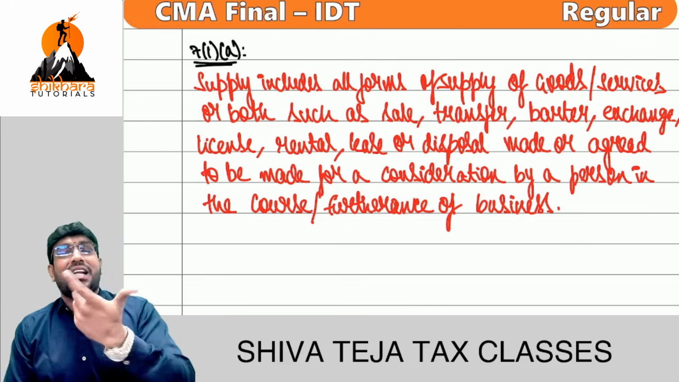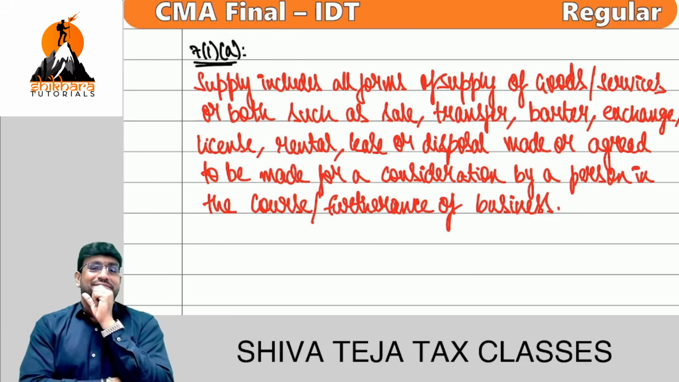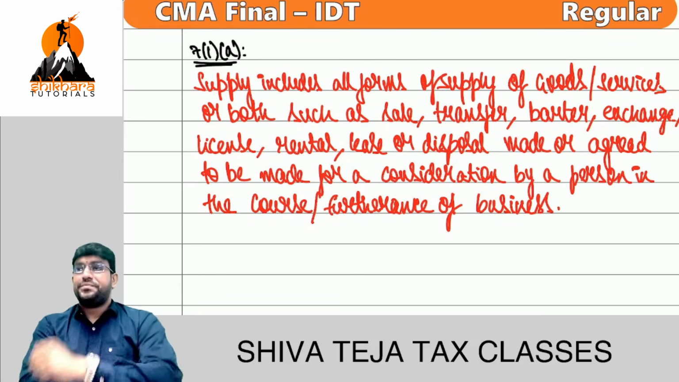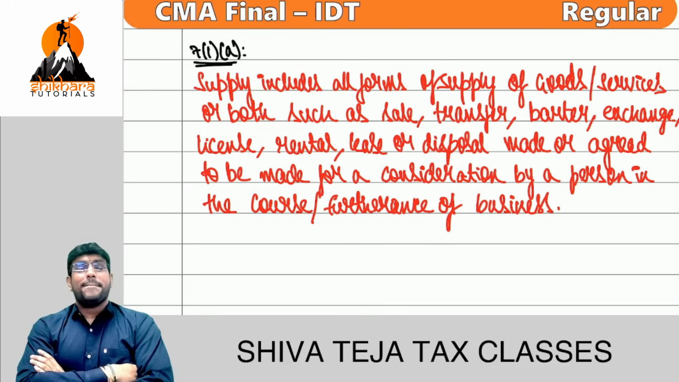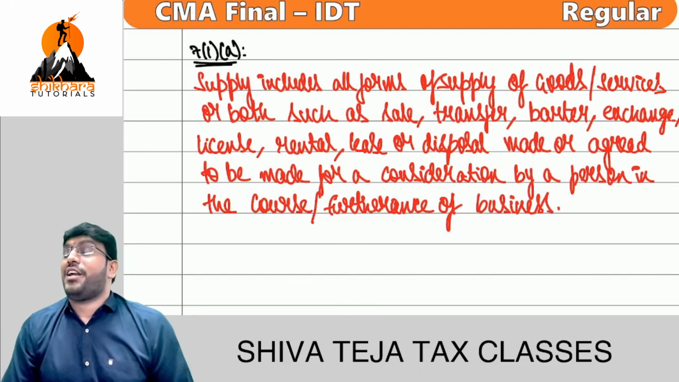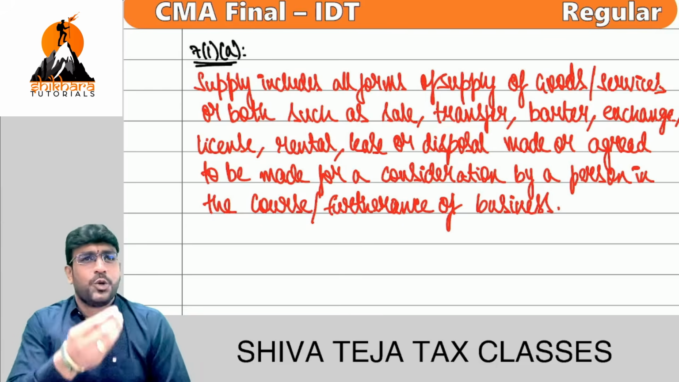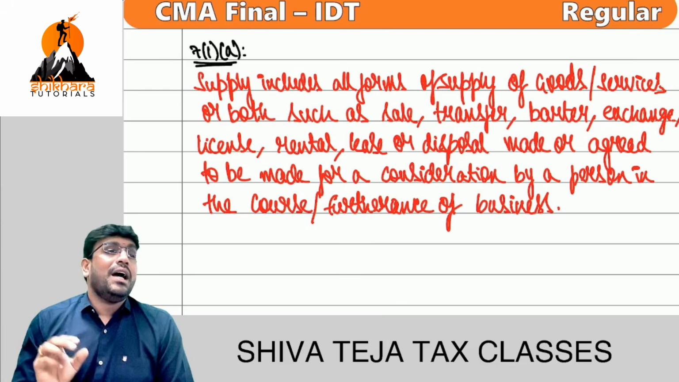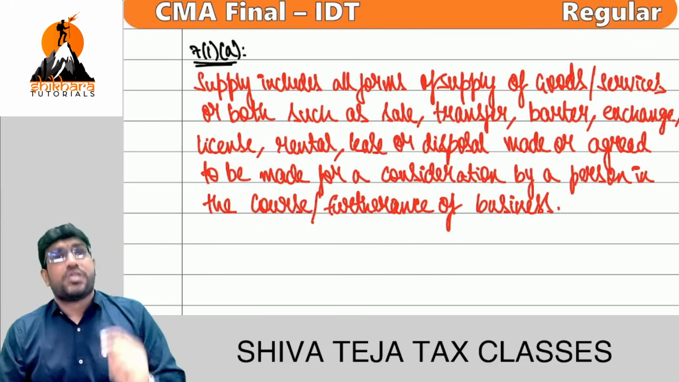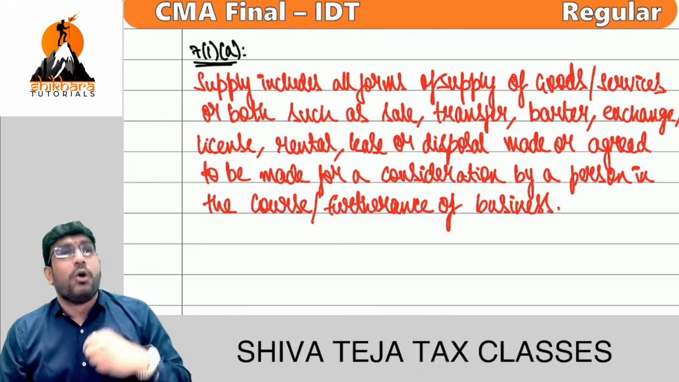Barter, exchange. What is the difference between barter and exchange? Sir, in barter, there is no monetary consideration involved. But in exchange, there is a monetary consideration involved. So, sale, transfer, barter, exchange. License means granting some permission. Rental or lease: rent is used for short-term basis, and lease is used in case of long-term. Disposal is used when we sell some products as scrap.